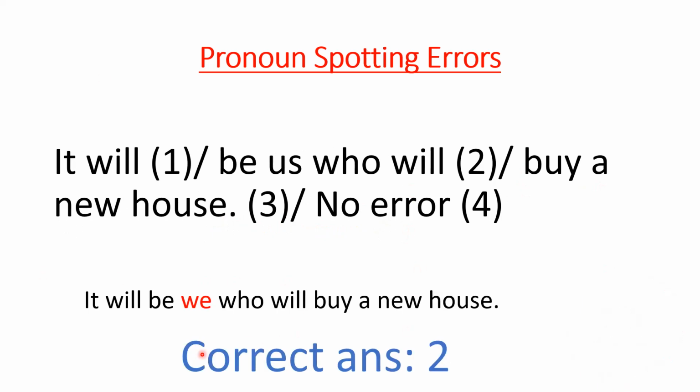Now in this question, correct answer is statement 2. This is incorrect. It will be us who will. Now us is used as a subjective case. जब भी यहाँ पे कोई subjective case लगाना होता है तो हम we का यूज करते हैं, और we का objective case us है. पर क्योंकि इन्होंने subjective case ही us लगा दिया, so this is incorrect.